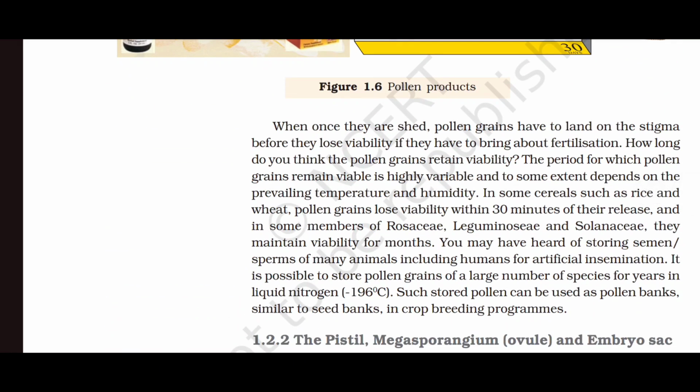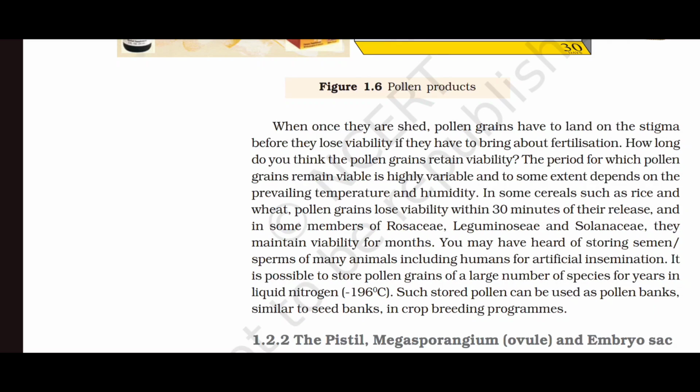Once they are shed, pollen grains have to land on the stigma before they lose viability if they have to bring about fertilization. How long do you think the pollen grains retain viability? The period for which pollen grains remain viable is highly variable and to some extent depends on the prevailing temperature and humidity. In some cereals such as rice and wheat, pollen grains lose viability within 30 minutes of their release. And in some members of Rosaceae, Leguminosae and Solanaceae, they maintain viability for months.